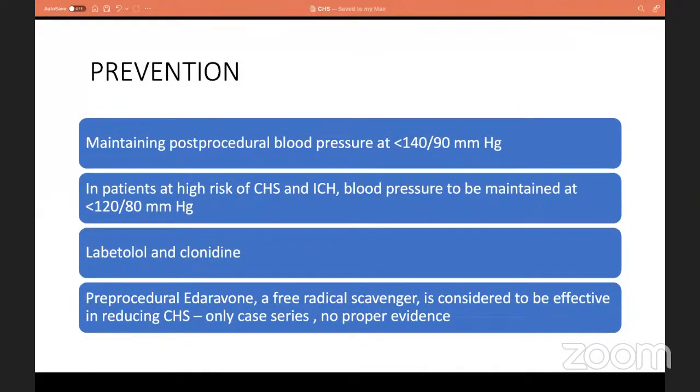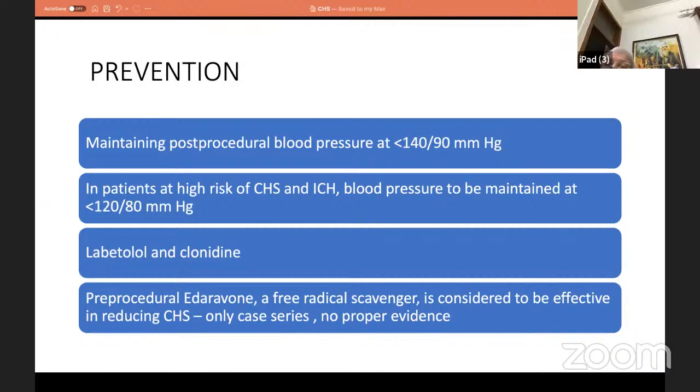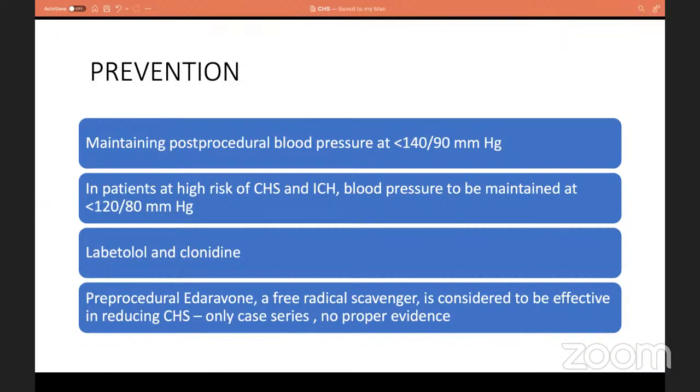So how to prevent? By keeping BP under monitoring, even before and after the procedure, keep a target BP of less than 140/90. And in a patient who has high risk features of cerebral hyperperfusion, such as previous ICH or uncontrolled BP, better to keep it below 120/80. The choice of antihypertensive was labetalol, and avoid calcium channel blockers, which have a vasodilatory effect on the cerebral blood vessels.